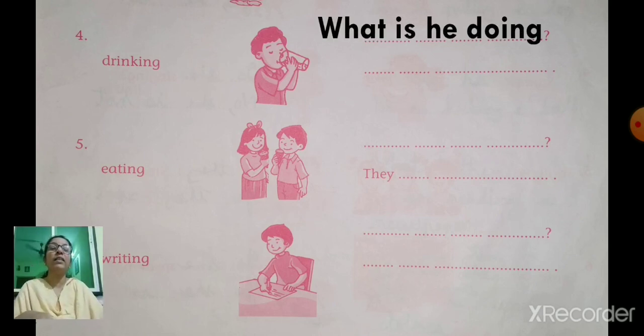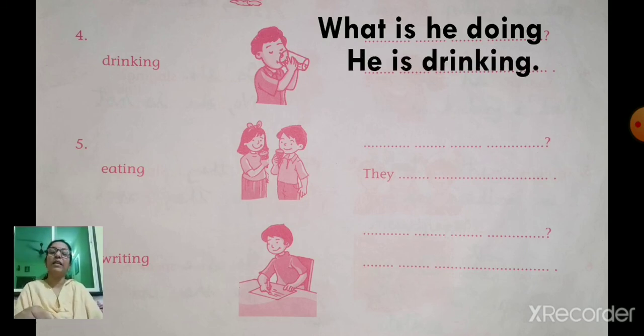Okay. What will be the answer? He is drinking. What is he doing? He is drinking.